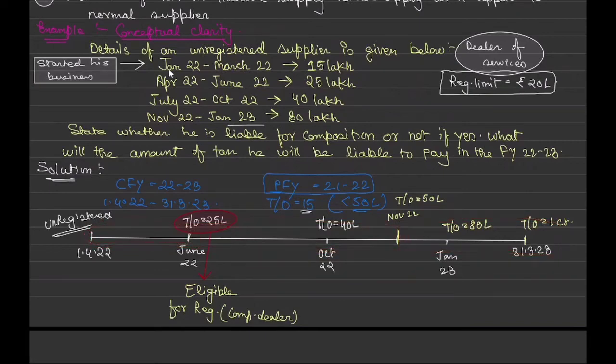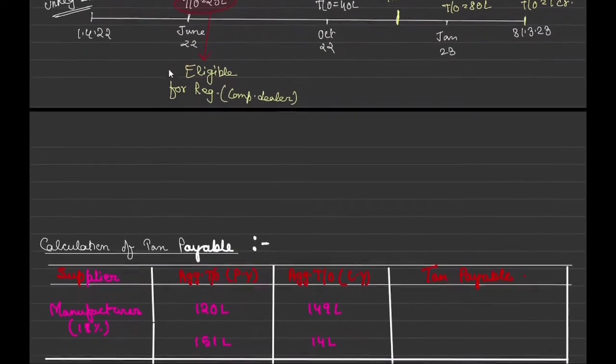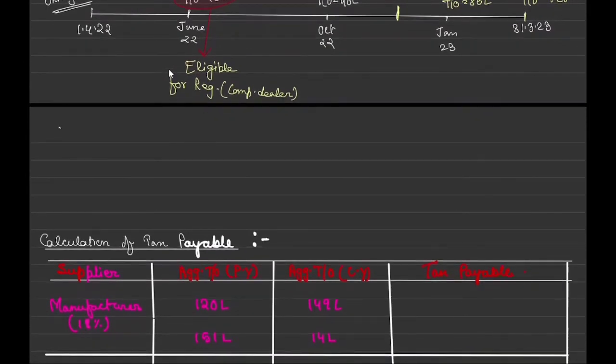25 lakhs. Correct. I am talking about when he is a composition dealer, it is 50 lakhs minus 20 lakhs, because here the limit is 20 lakhs only. Just change it to 20 lakhs, because of the turnover limit, because for framing the examples there are many things. So 50 lakh minus 20 lakh, it is 30 lakhs.